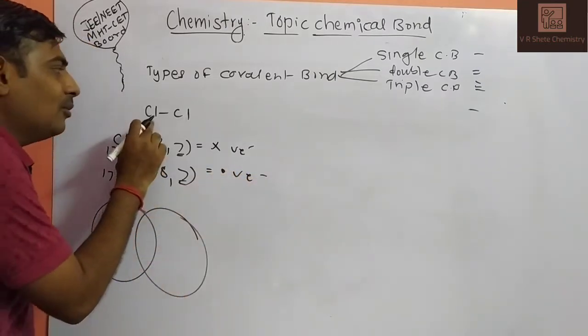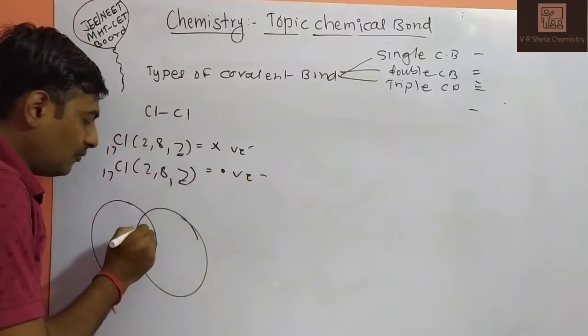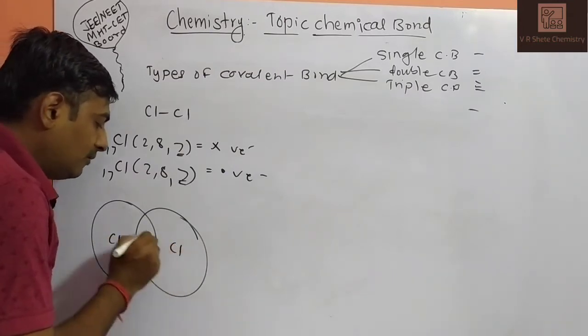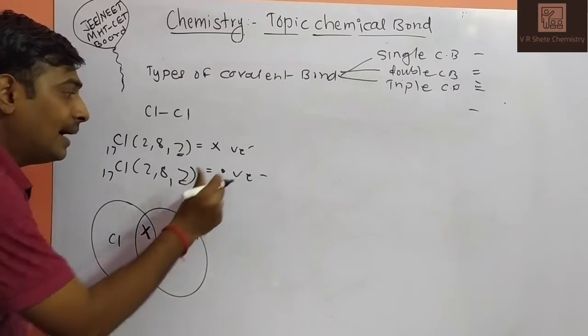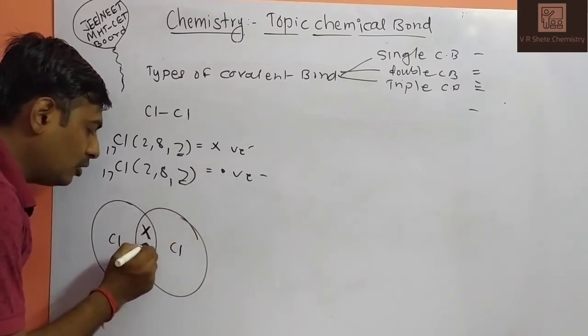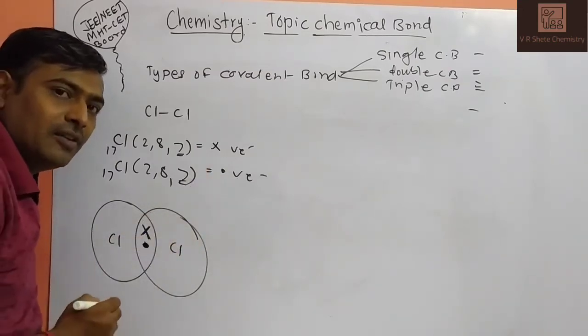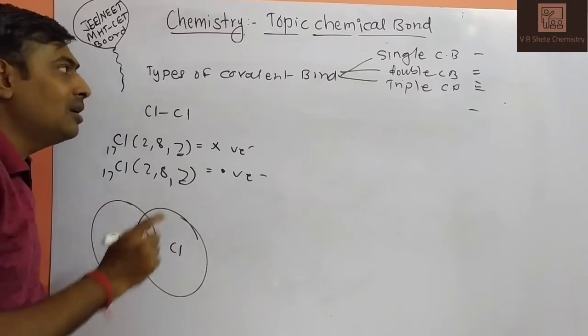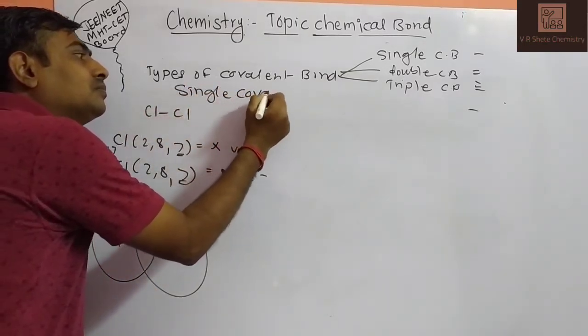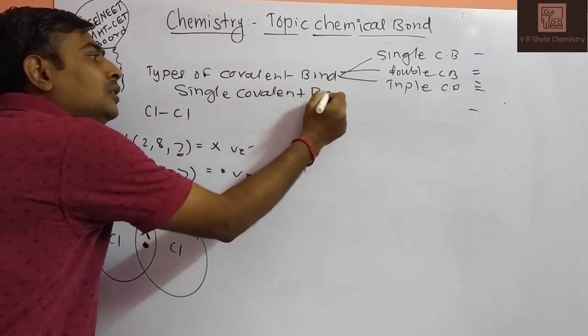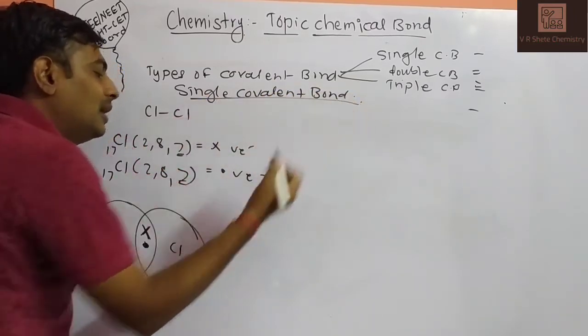So how many bonds are formed? A single bond is formed. The first chlorine does not donate, it shares one electron with the second chlorine, and the second chlorine again shares one electron, because the definition is mutually sharing of electron, and for single covalent bond, that is mutually sharing of one electron. These are the examples of single covalent bond.